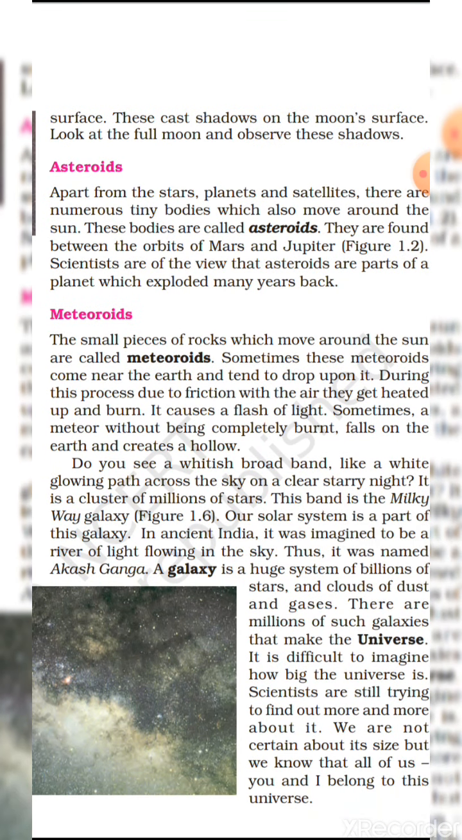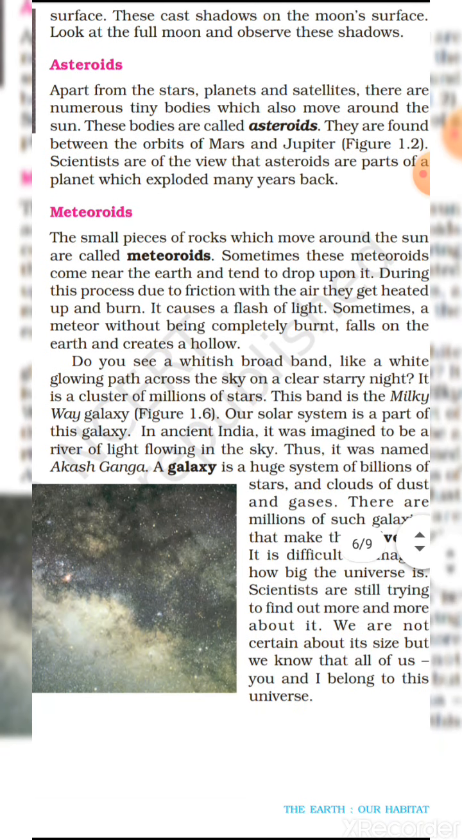Do you see a whitish broad band, like a white glowing path, across the sky on a clear starry night? It is a cluster of millions of stars. This band is the Milky Way galaxy. Our solar system is a part of this galaxy. In ancient India, it was imagined to be a river of light flowing in the sky. Thus, it was named Akash Ganga.